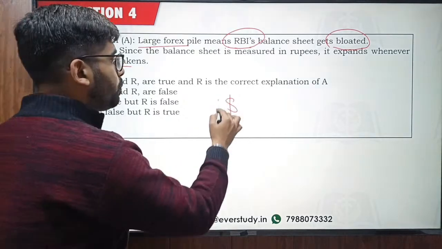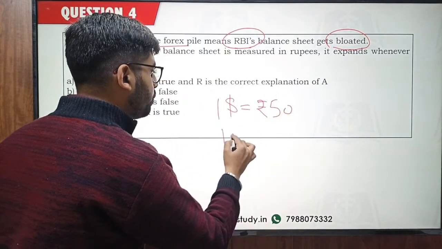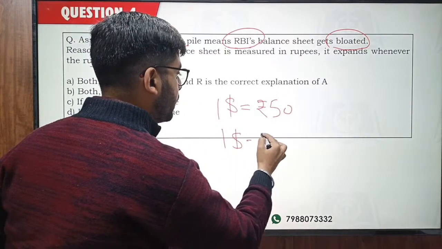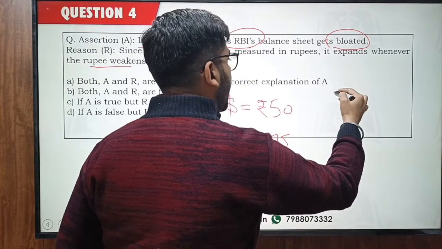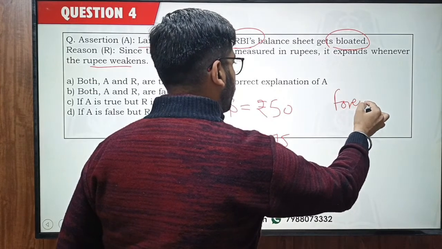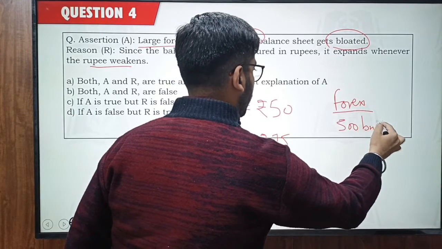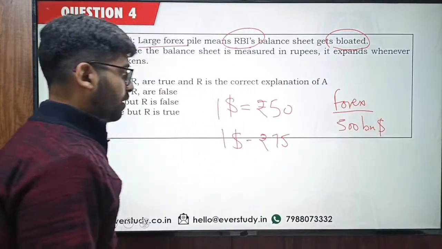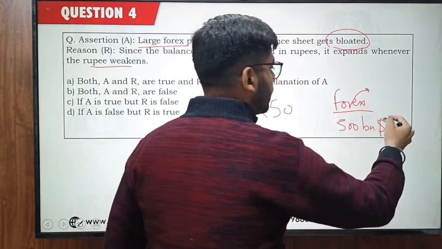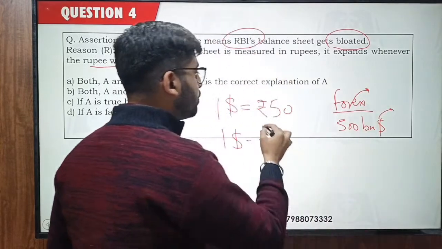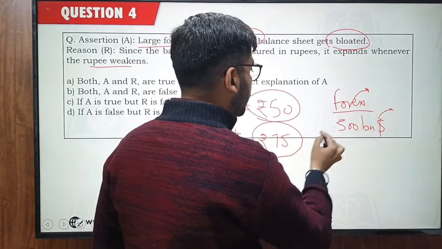So whenever the rupee weakens, suppose $1, it was rupees 50. Okay, the weakening of the rupee would mean now the $1 is equal to rupees 75. Okay, and if we are preparing the balance sheet of the RBI and we are mentioning forex reserves. So forex reserves, let's suppose they are $500 billion. Let's suppose these are the forex reserves. So now, if we convert it into rupee terms, RBI is an Indian entity, we are going to convert it into rupee terms. So earlier it would be multiplied by rupees 50 and now it would be multiplied by rupees 75.